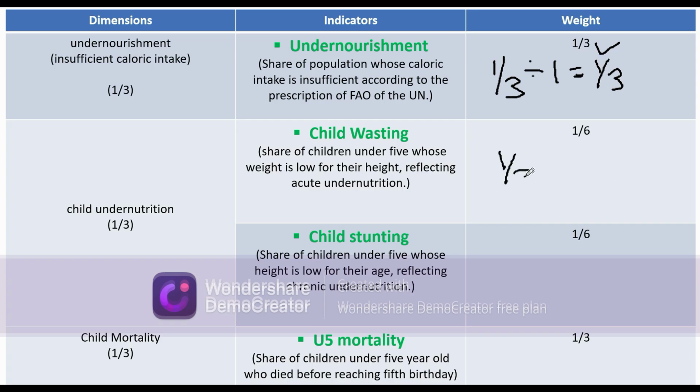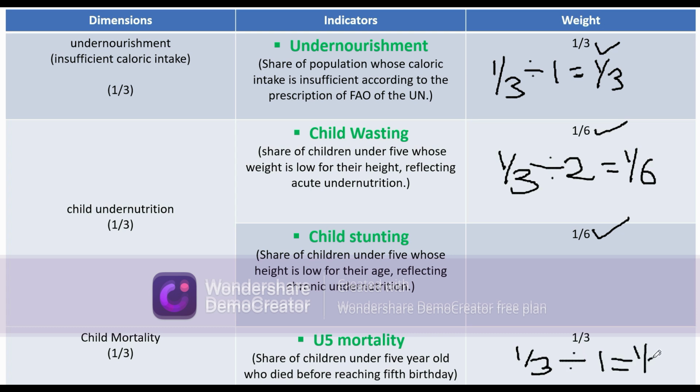So two indicators are there, and we will get 1 by 6, this is the one and this is the one. And child mortality has one third divided by one only, one indicator of child mortality, so we will get one third. So this is how we get the weight for all four indicators.